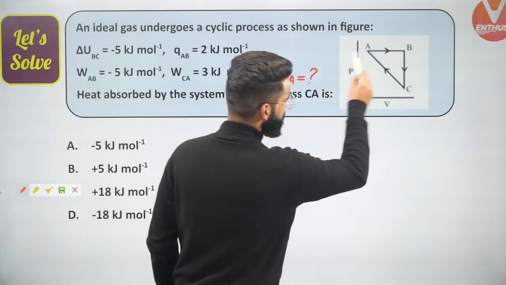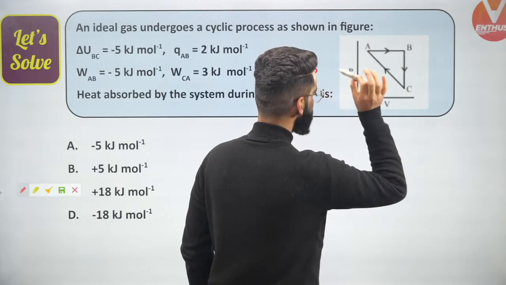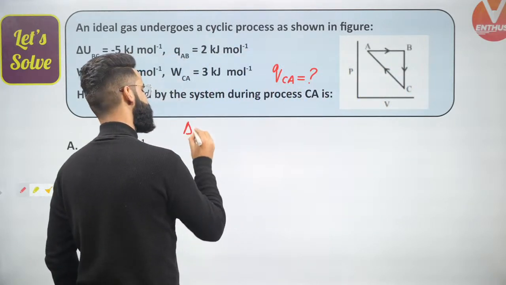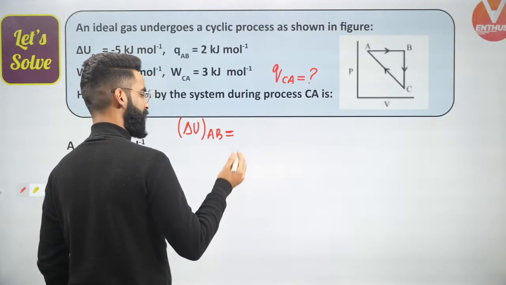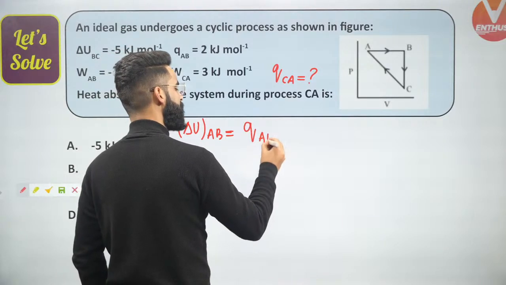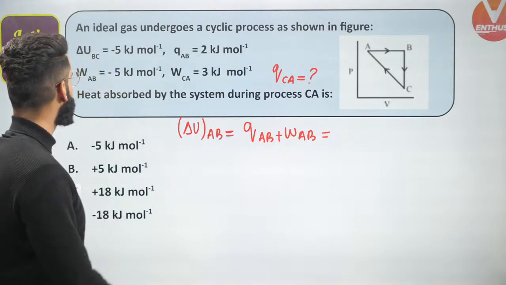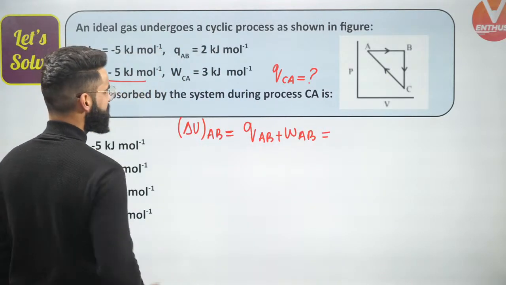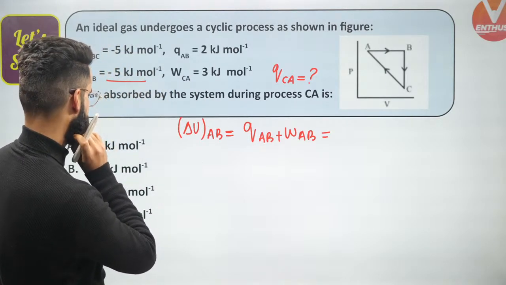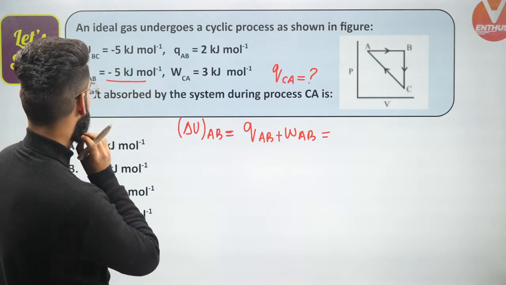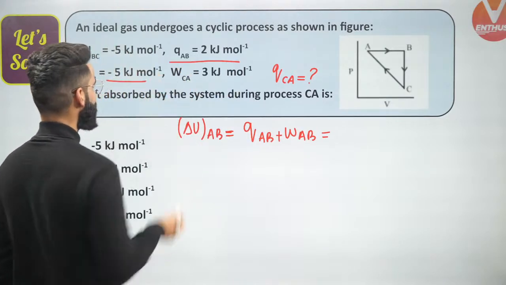Let's talk about the process AB first. For the process AB, if I write delta U, the change in the internal energy, isn't it going to be, as per the first law of thermodynamics, Q plus W? So it's going to be QAB plus WAB, correct? Now, is the value of QAB given to me? Yes, it's given to me. WAB is also given to me.